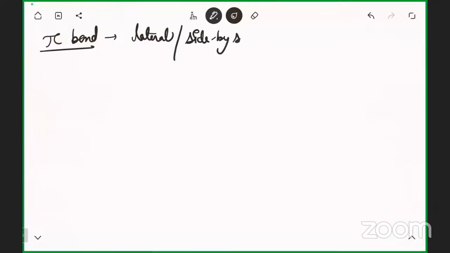Next one. Let's take an example of pi also. Pi means which kind of overlapping? Lateral. Yeah, you can say side by side, or you can say parallel. So when P and P orbitals are combining parallelly, what are they forming? They are forming pi bonds.